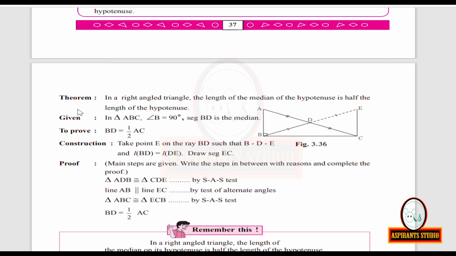Hence, we prove that in a right angle triangle, the length of the median of the hypotenuse is half the length of the hypotenuse. So you have to remember this. In a right angle triangle, the length of the median on its hypotenuse is half the length of the hypotenuse.